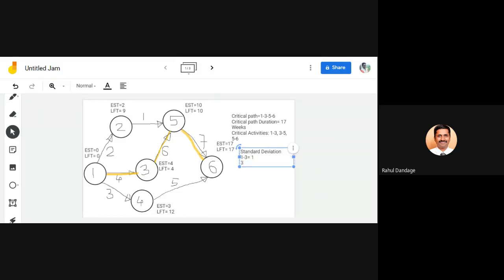Then for 3, 5, the standard deviation is 14 minus 2, that is 12 divided by 6, that is 2. And for 5, 6, the standard deviation is 15 minus 3 divided by 6, so 2.